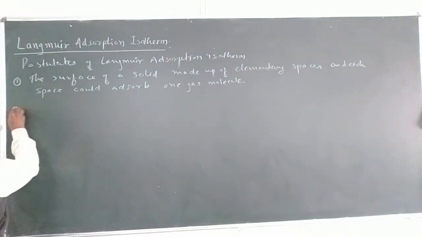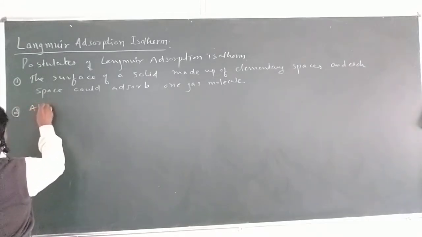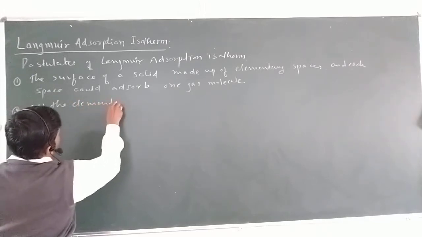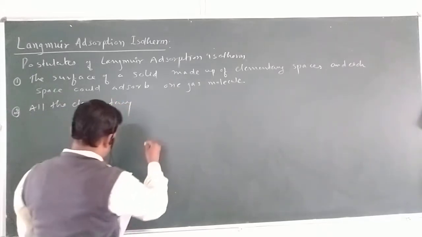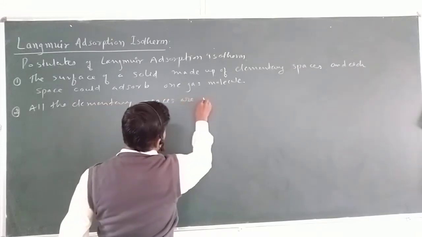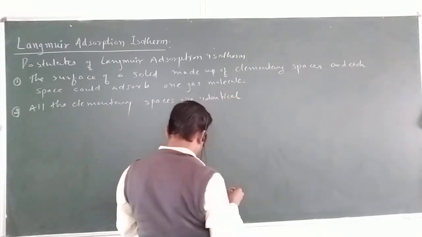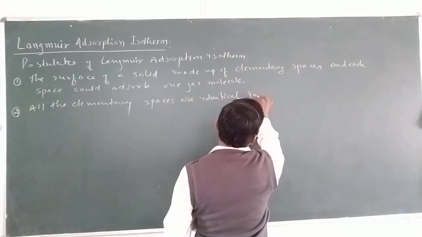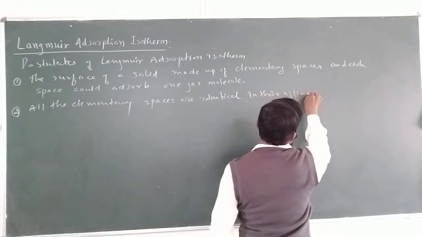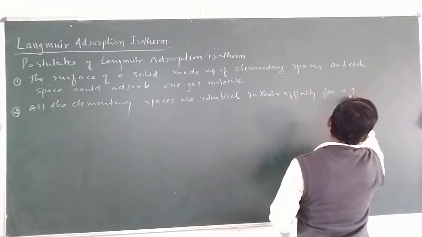Second one, all the elementary spaces are identical in their affinity for gas molecule.